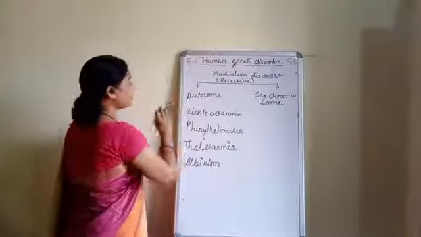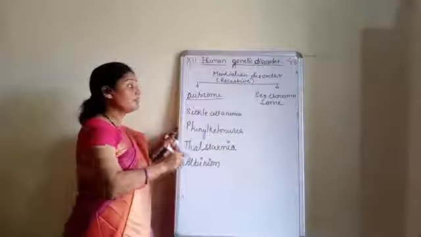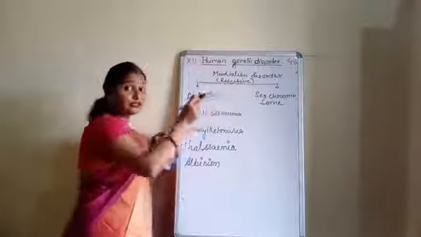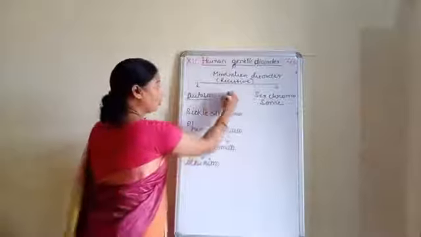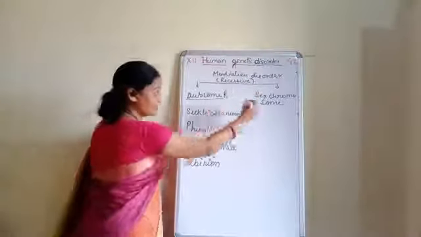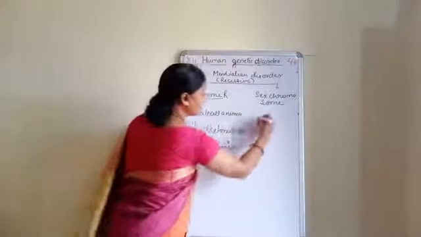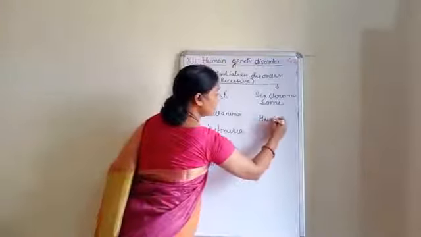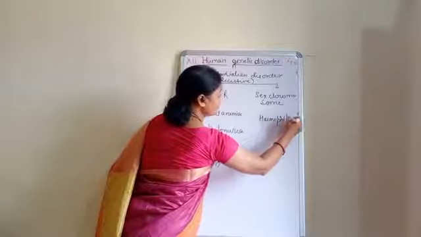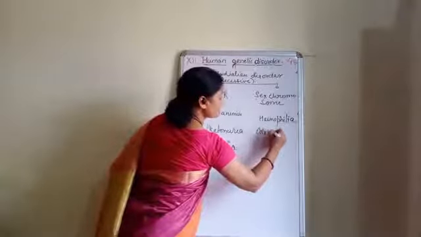All these 4 diseases are autosomal recessive disorders. Then we will see some of the sex chromosome diseases, and that is hemophilia as well as color blindness.